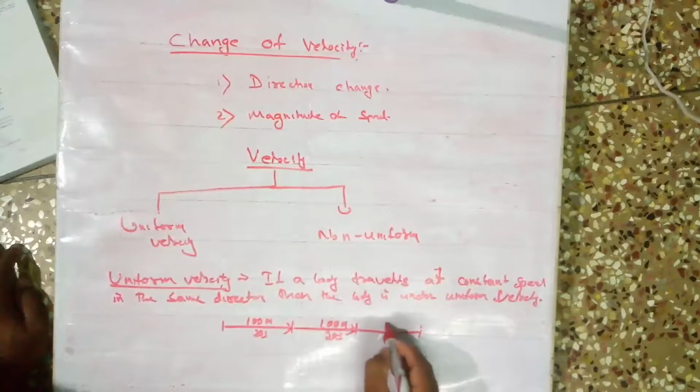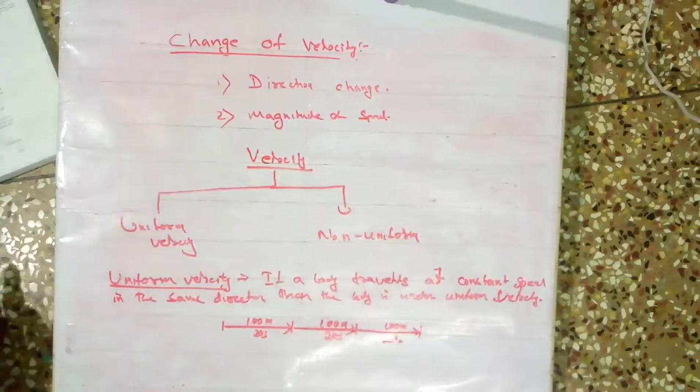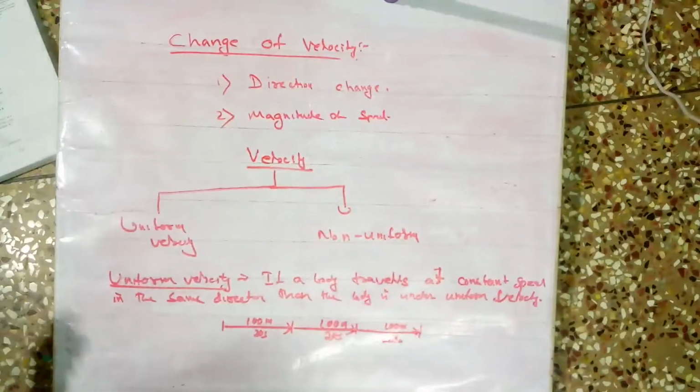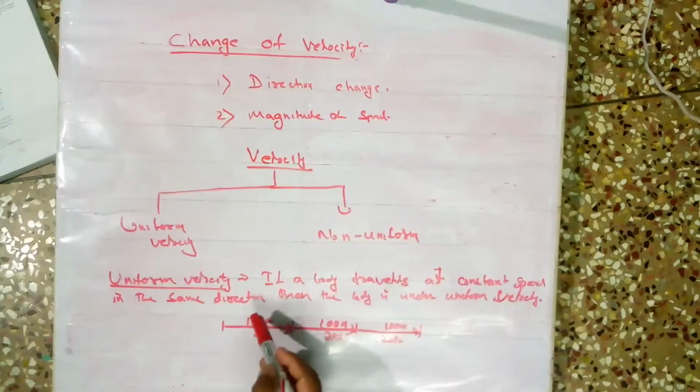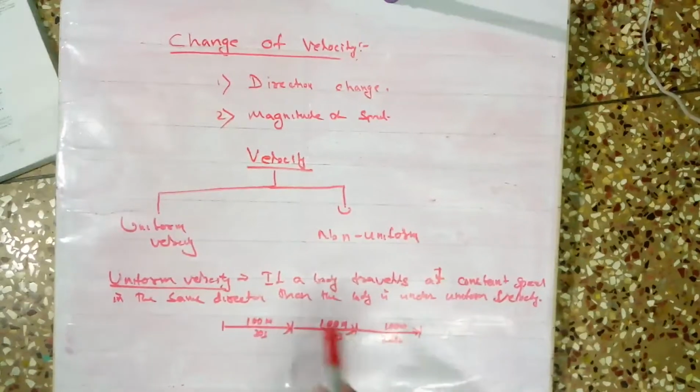The third 100 meter also it traveled in the same direction in 20 seconds. Then the body is said to be under uniform velocity, because the time and speed are constant here, as well as the direction. That's why the body is under uniform velocity. Hope I am clear.